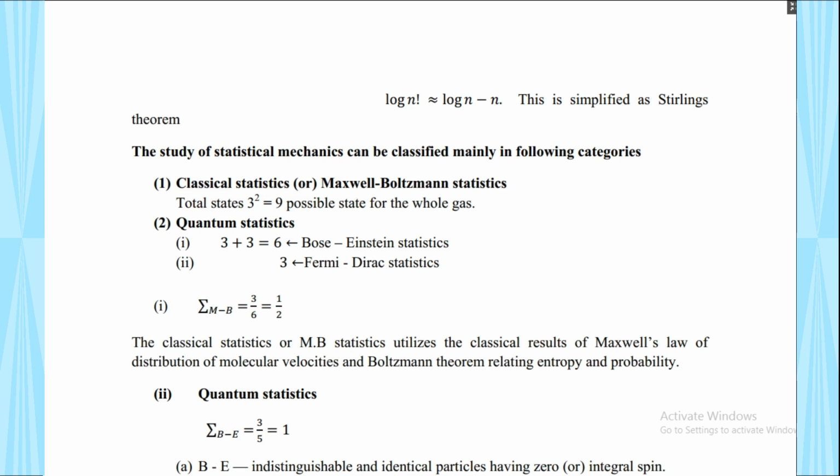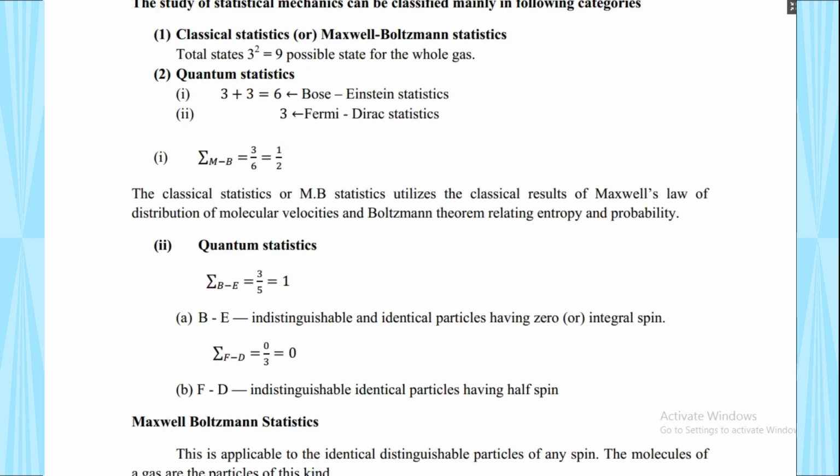The study of statistical mechanics can be classified into 2 categories. One is classical statistics, or Maxwell-Boltzmann statistics. The second is quantum statistics. In quantum statistics there are 2 statistics: Bose-Einstein statistics and Fermi-Dirac statistics. Those 3 types of statistics were already discussed elaborately in the previous videos, one by one. If you want, get the link in the description box.